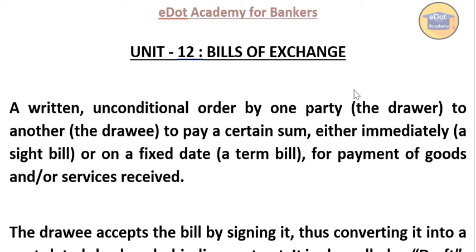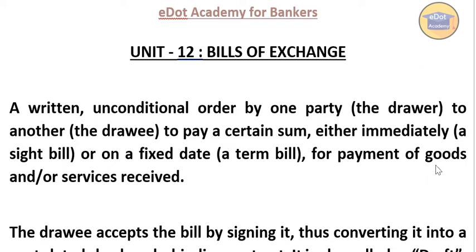This is the order given by one party to the other party to pay a certain sum of money, either immediately or on a fixed date. Immediately, it becomes a sight bill. If it is on a fixed date, it becomes a time bill. For payment of goods or services received.